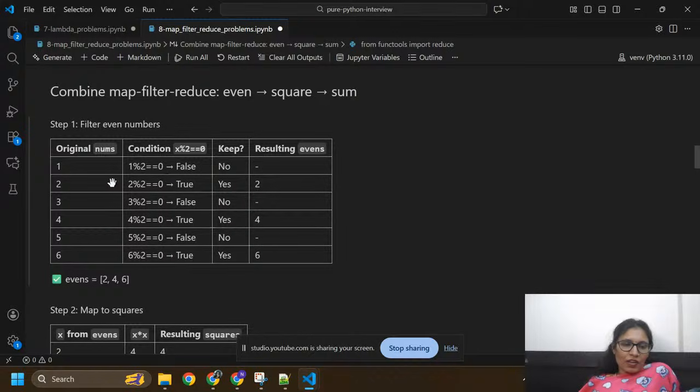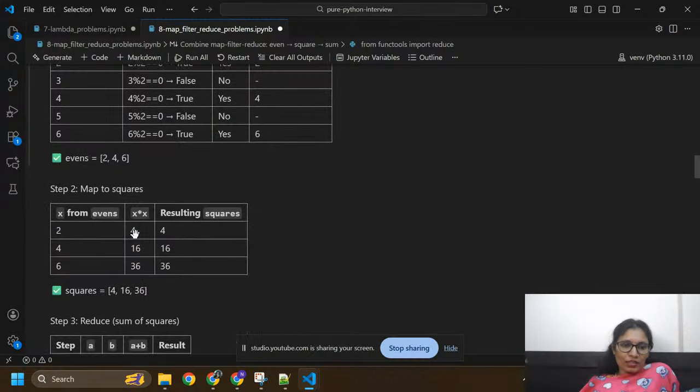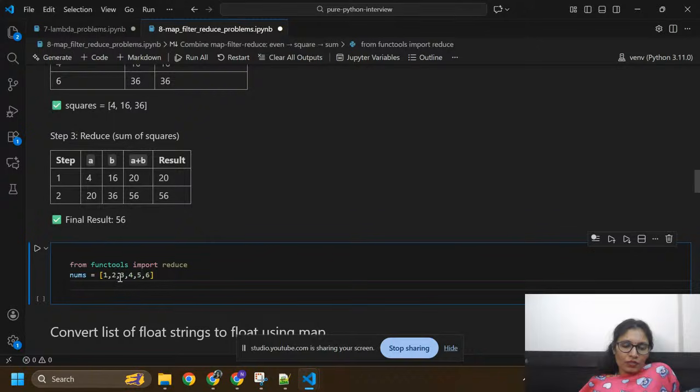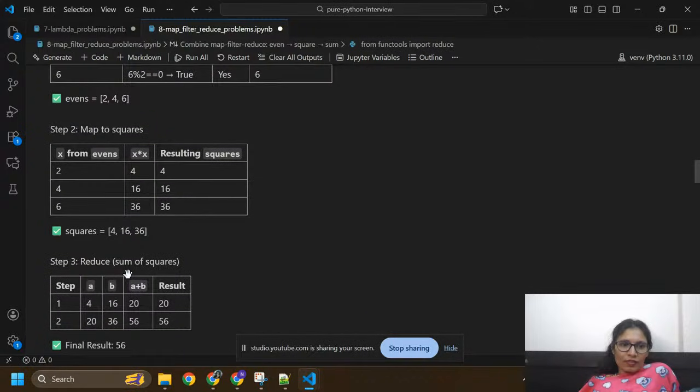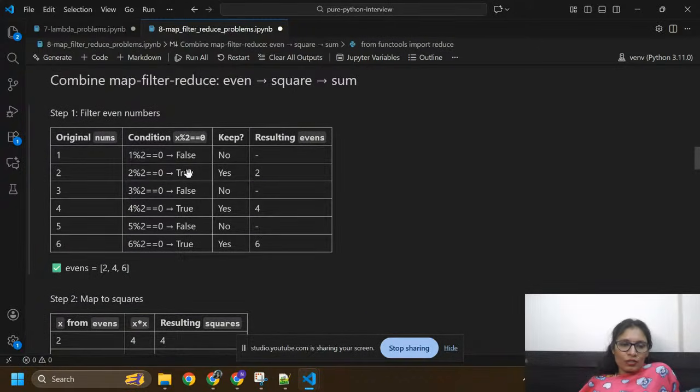Now again I'm going to take 2 from this list. 2 divided by 2 will give you remainder 0, so it is true. It means it is an even number. Now taking 3, 3 divided by 2 does not give remainder 0, so this is false, not an even number. We need to skip this. Again I'm going to take 4, and 4 divided by 2 gives remainder 0. This is true, so 4 is an even number.